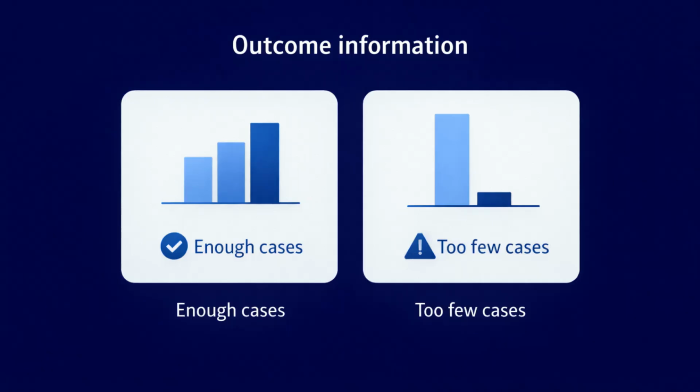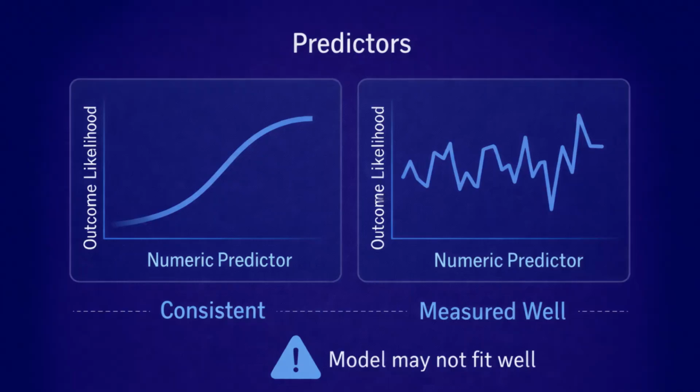Logistic regression needs enough cases in each outcome category to estimate relationships. If one category is rare or the sample is small relative to the number of predictors, results can become unstable. The sixth assumption is that numeric predictors relate to the outcome in a consistent way. In plain language, as a numeric predictor increases or decreases, the likelihood of the outcome should change in a smooth, consistent pattern. If the relationship is highly irregular, the model may not represent it well.